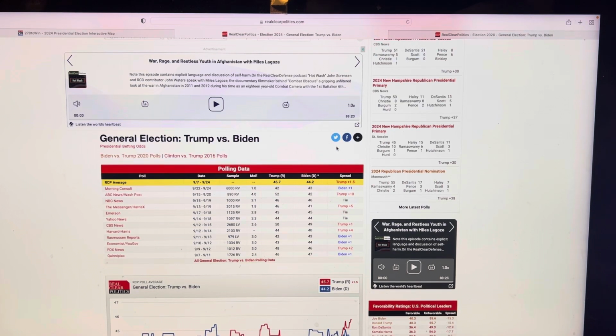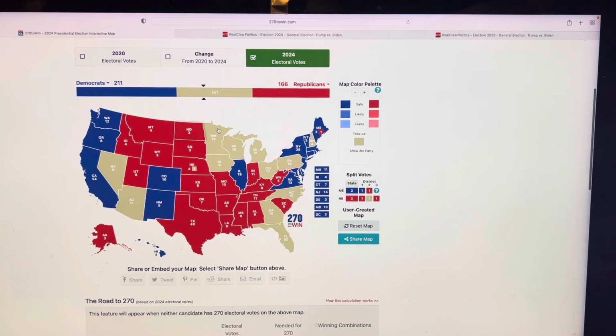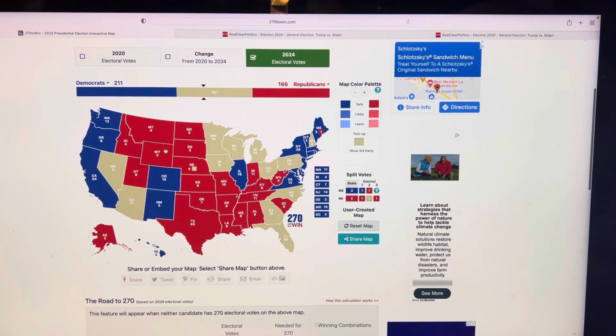So what you need to do when you look at this is look at the country swinging to the right by about 4.5 percentage points. And this is how it would look. If every state swung to the right about 4.5 to 5%, Florida would stay red, with Donald Trump.